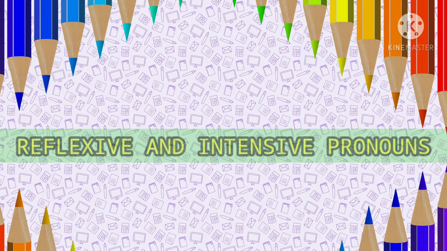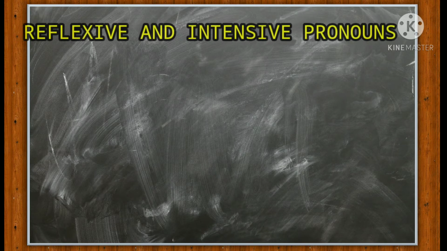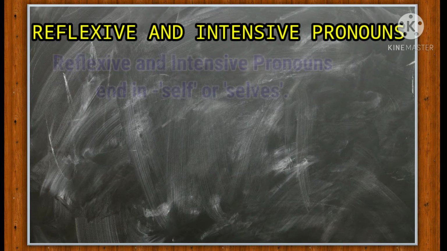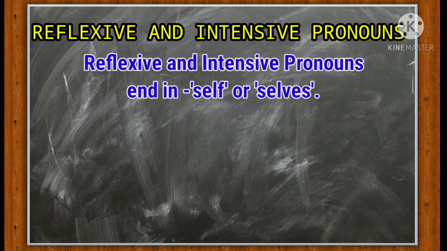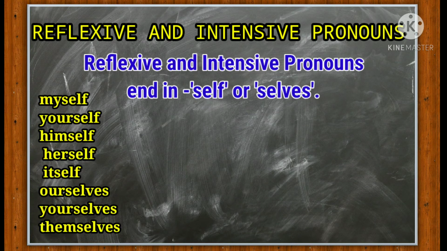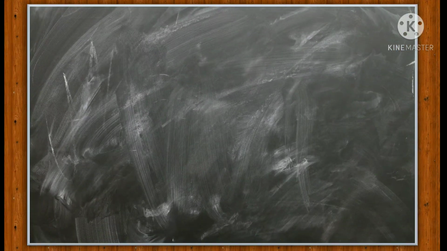So let's get started and let's understand the meaning of reflexive and intensive pronouns. Actually, both the reflexive and intensive pronouns end in self, S-E-L-F, or selves, S-E-L-V-E-S. And these 8 are the reflexive and intensive pronouns: myself, yourself, himself, herself, itself, ourselves, yourselves, and themselves. Both look the same, they are like twins. So let's understand how they are different.